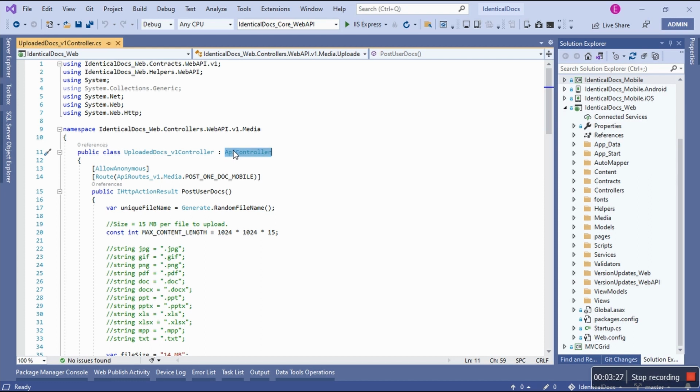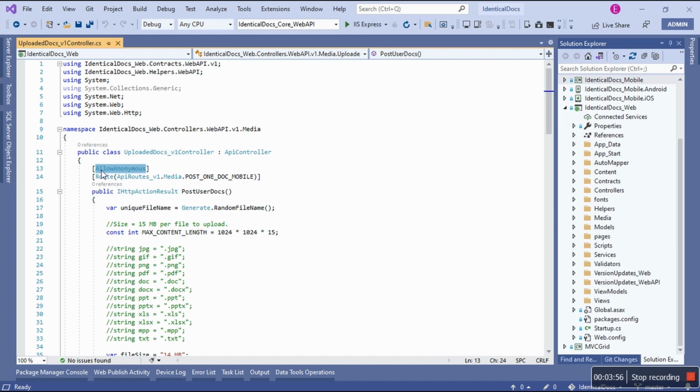This class is a controller for V1, and it inherits from API controller, so it's a normal API controller. This allows anonymous attributes, because my app can be used by people I don't even know. A nice thing about my system, especially my app, is you don't need to be authenticated. You just need to launch the app, look for the document, and then upload. And that's exactly what I'm gonna do in a few minutes. But this also shows you that you can lock this controller down, especially this particular endpoint.